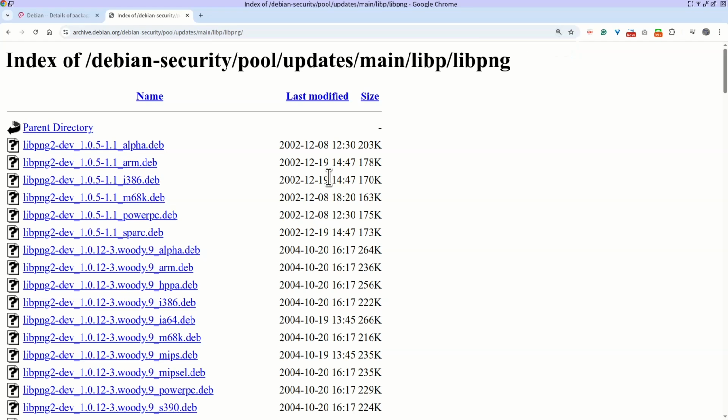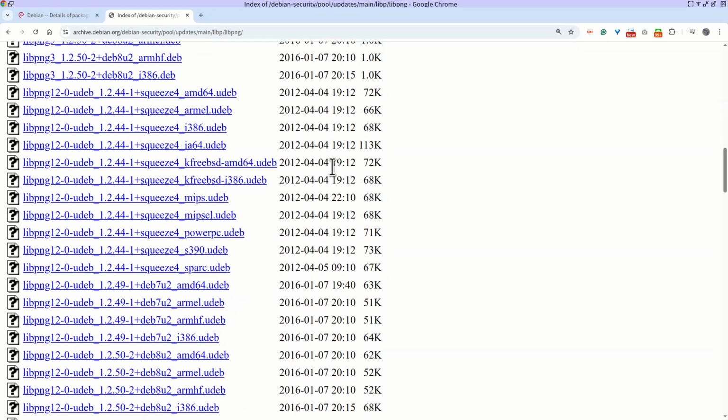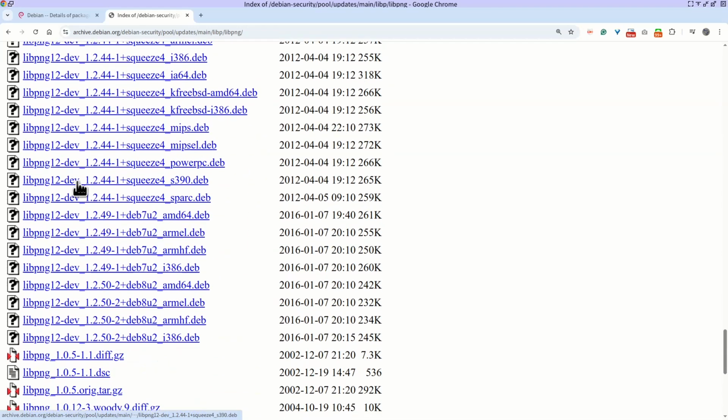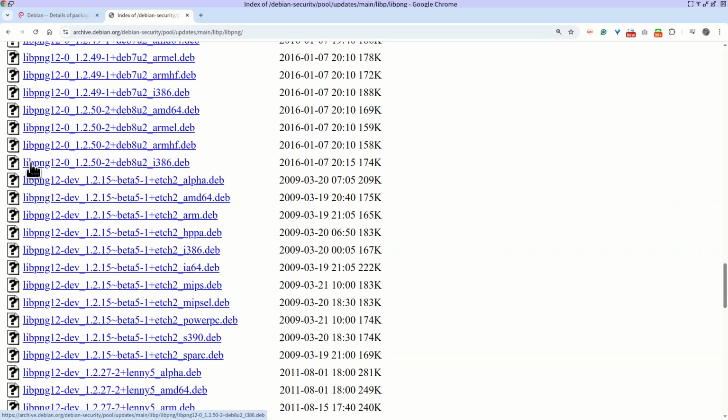and you can see that libpng12 is here. Then we can go down. This is the newest version, libpng 1.2.50-2. Okay, this file is very old. It was released in 2016. I really don't know why Laker still requires such an older file.